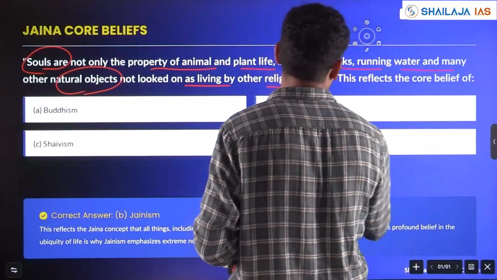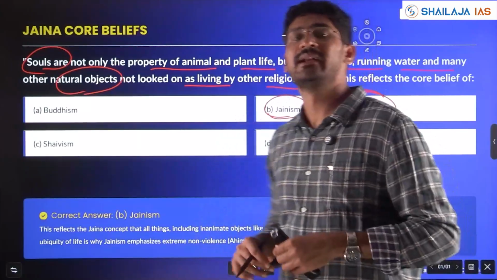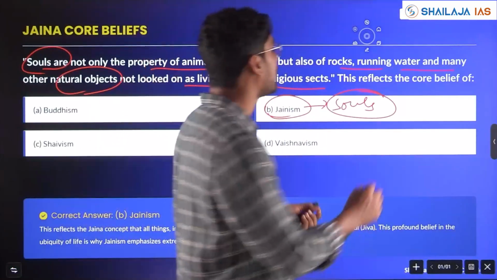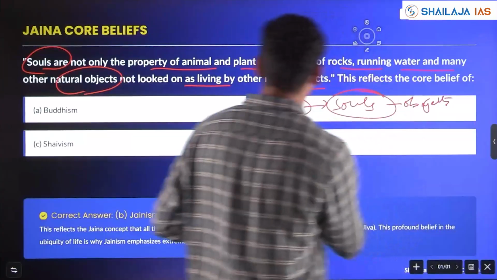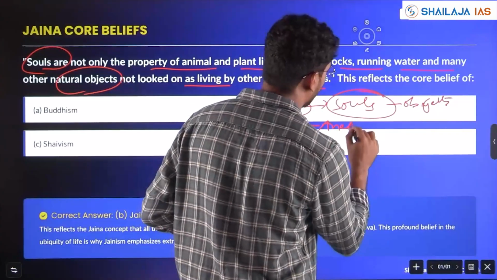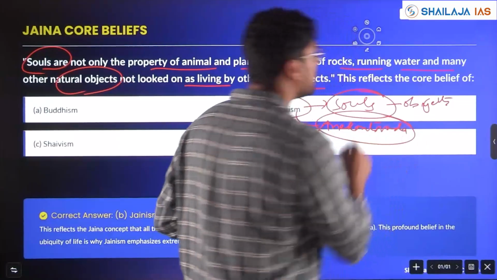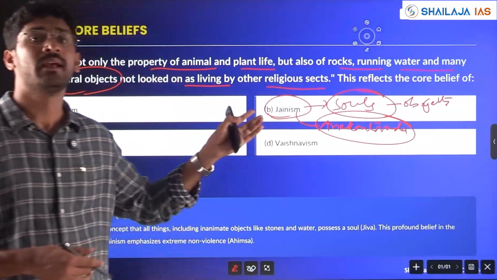Jainism believes souls are present in every object, not only living things like plants and animals, but also non-living objects. And the concept of Anekantavada: to reach God, there are many multiple ways, which was also given by Jainism.